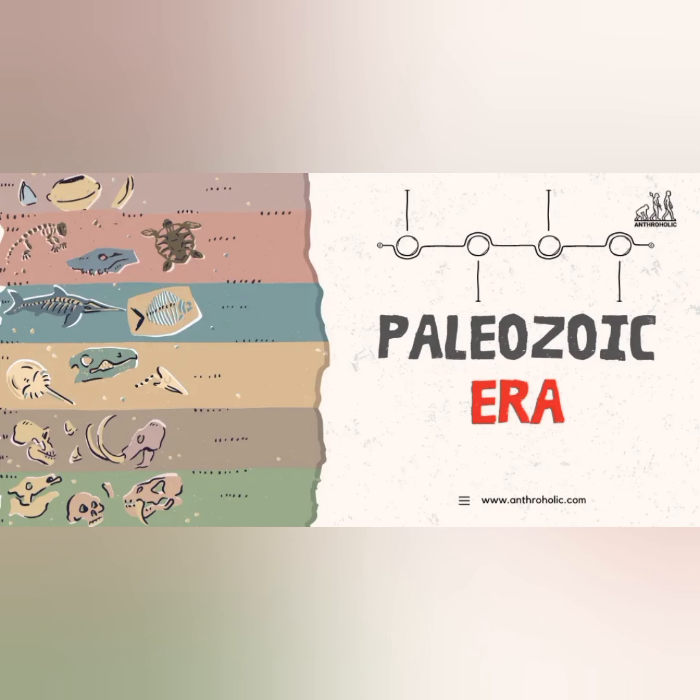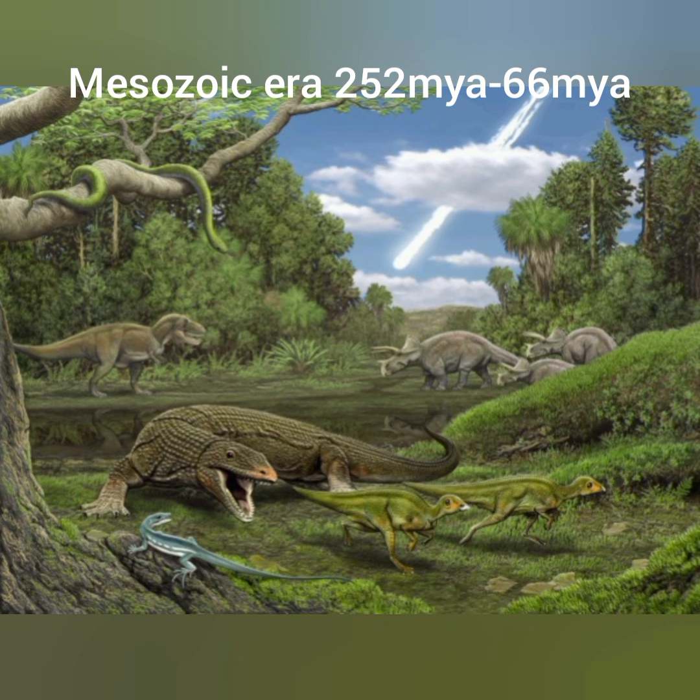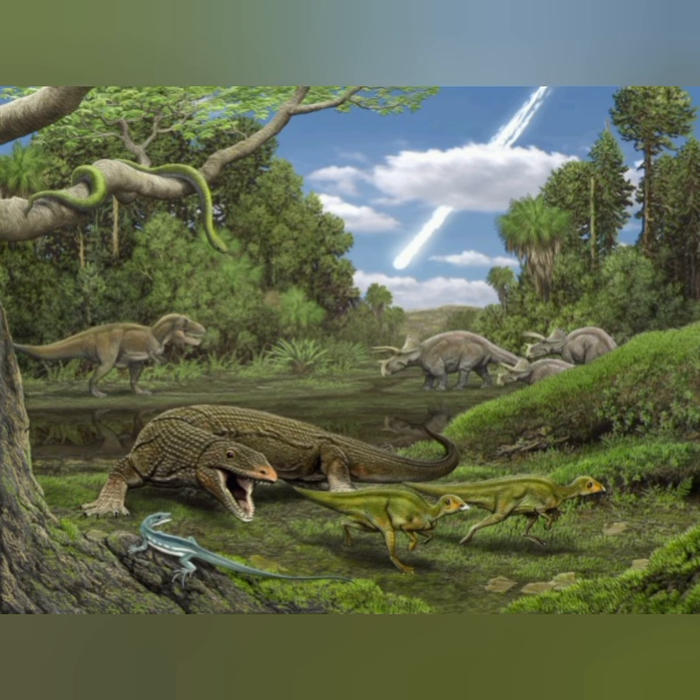During this period, there was a collision of plate tectonics and the Appalachian mountains were also formed. Folded mountains started forming. The next and the second era is the Mesozoic era, which began around 252 million years ago and extended up to 66 million years back.